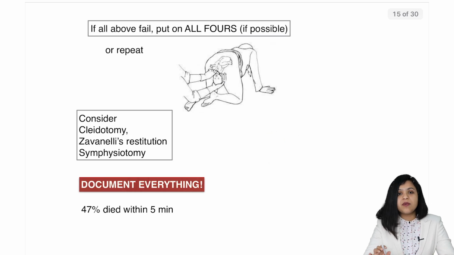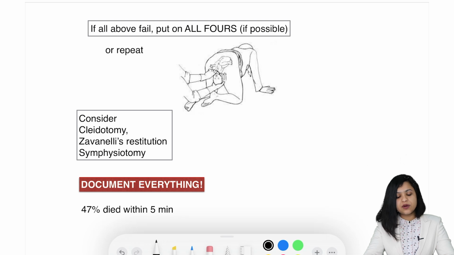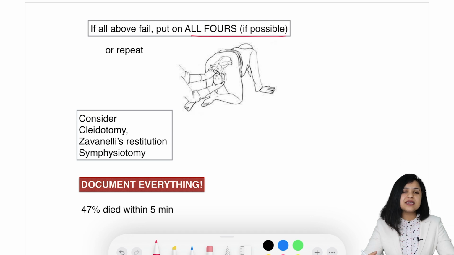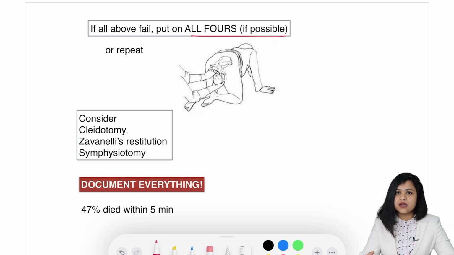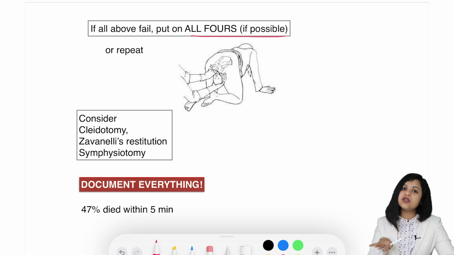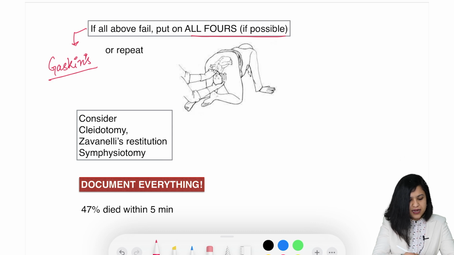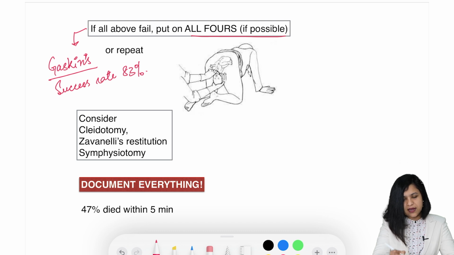Now if all the above fail, then the next maneuver is all fours. This is how you put the patient in all fours if possible. You can see that it can be a little difficult for heavier patients, for bulky patients. So it is only possible in slim patients. If it is not possible, then you repeat all the previously done maneuvers again. This all fours is also called Gaskin's maneuver, and it has a success rate of 83%, which is quite high. But you should know it can be done only with slim and mobile patients and without epidural anesthesia.